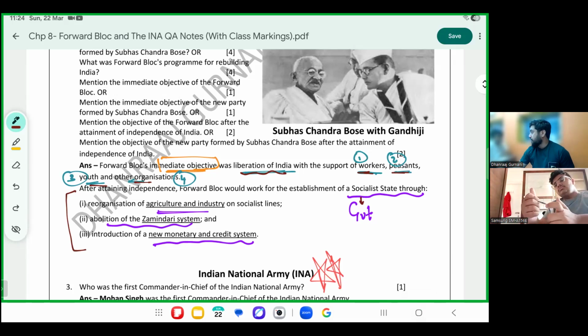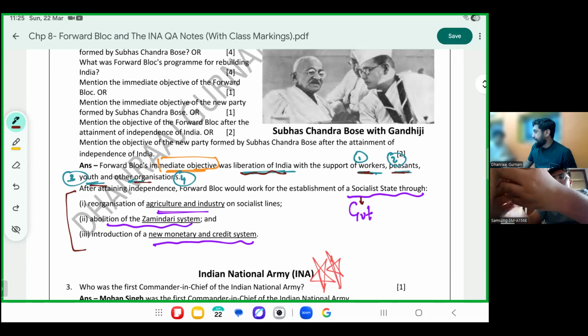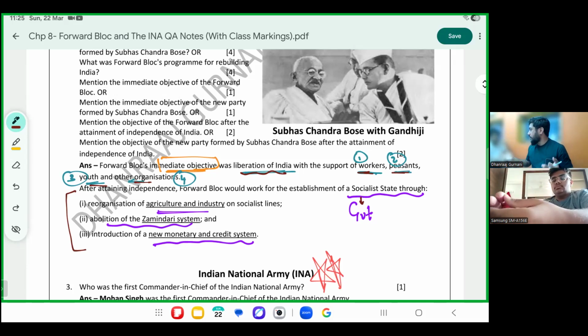They said we will make India a socialist state so that the government can develop India very quickly. A socialist state develops quickly. Countries historically, Singapore and all, grew very quickly because the government used to take charge of every sector. In a capitalist scenario, you would only want to go to that sector which makes money. In socialist, the government says I'll take care of everything. So the country usually grows equally.